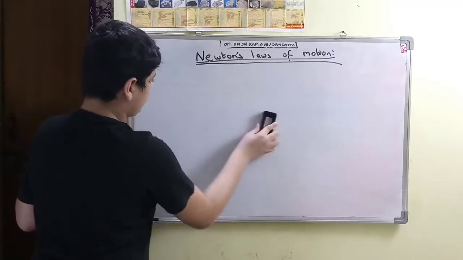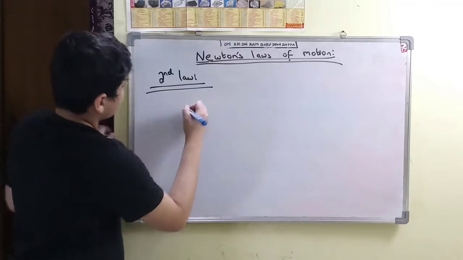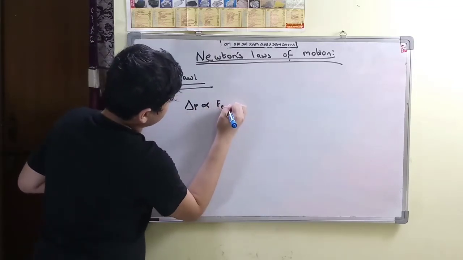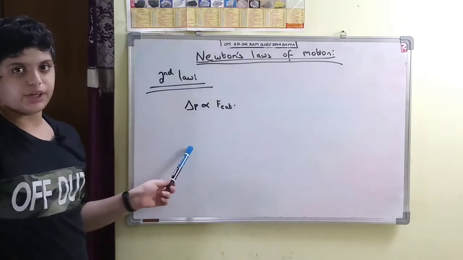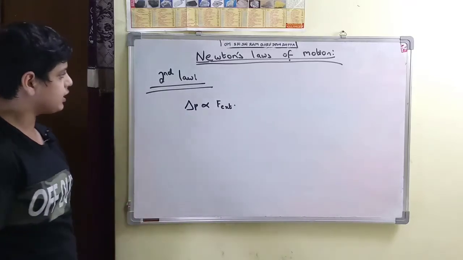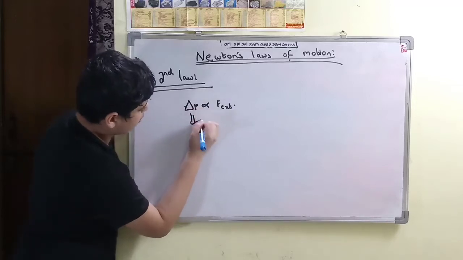Now we shall study Newton's second law. Newton's second law states that delta P is proportional to F external. Delta P is nothing but the change in linear momentum. Linear momentum is mass into velocity. We will study about that in the next lecture, but I will give an introduction on linear momentum.